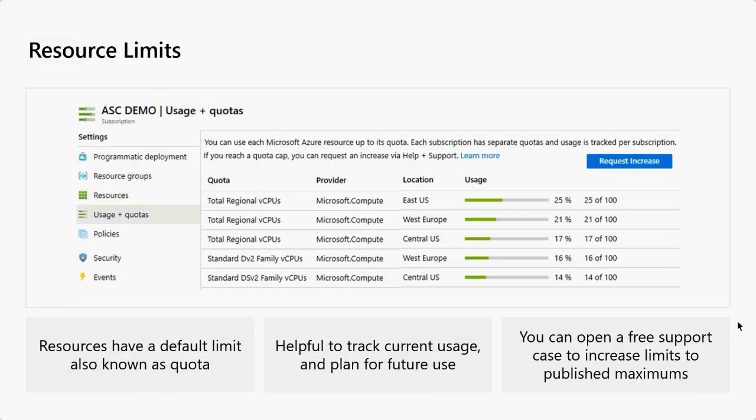Right? So resources have a default limit, also known as quota. Whenever you want to increase the quota, you can simply submit a request here and increase the quota.